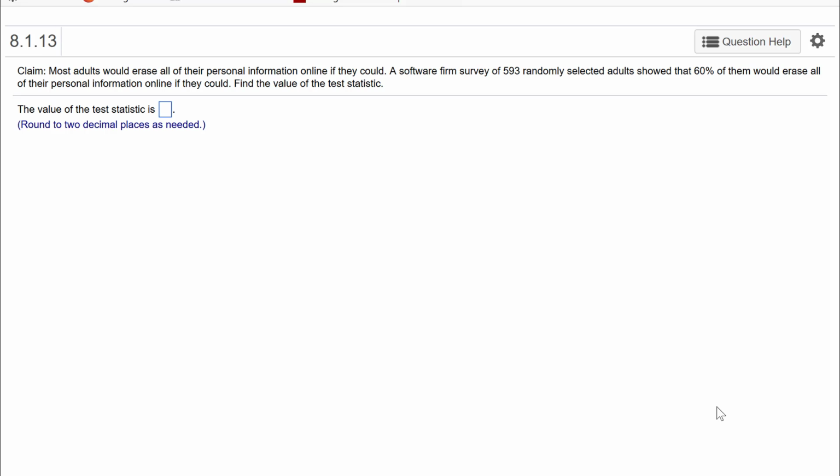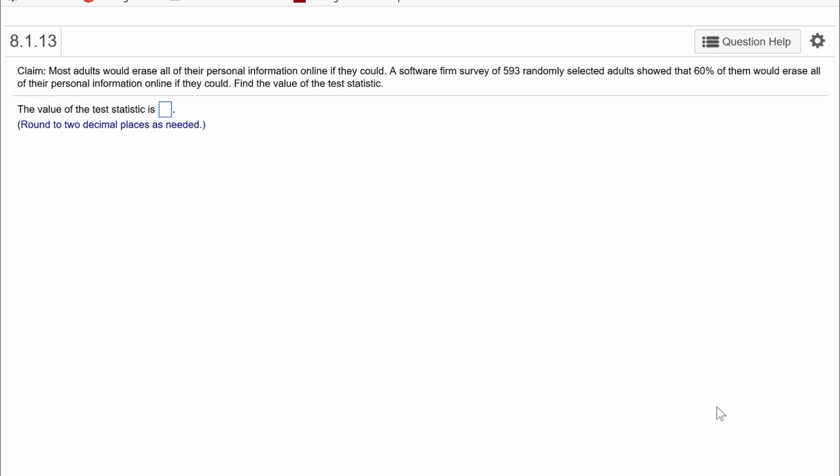So again, someone makes a claim, they say most adults, so that's more than half, right? More than 0.5. And so then we go out and take a survey, and we're going to see how likely this is to have occurred by chance. This particular question is only asking for one part. We're looking for the value of the test statistic.